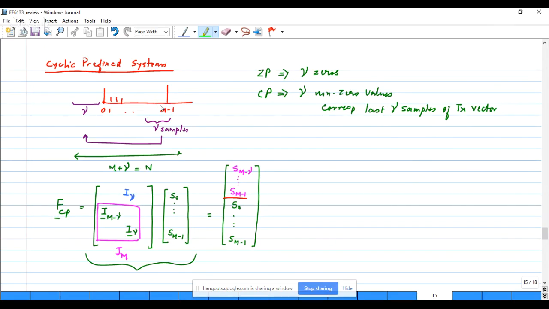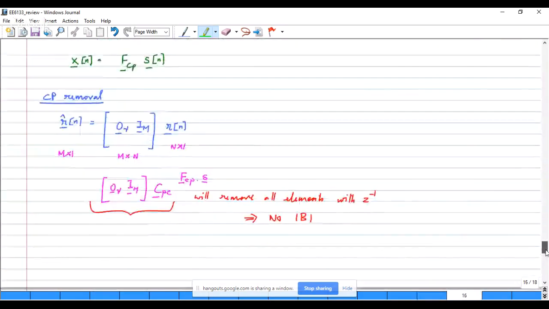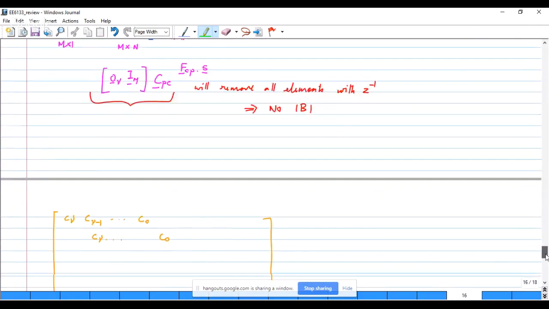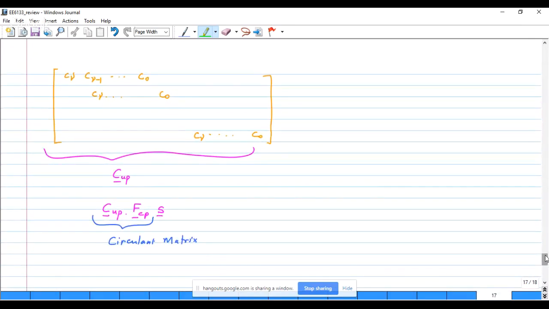The generation of the cyclic prefix and the post-processing, if we combine them together, give an overall response that relates the input and the output in terms of a circulant matrix. I think this was one of the key concepts developed in our lectures.